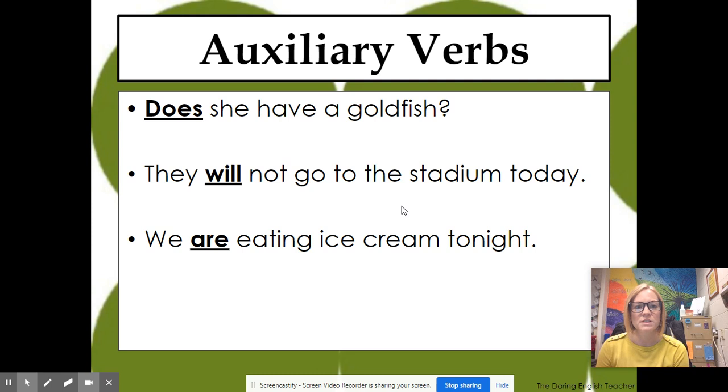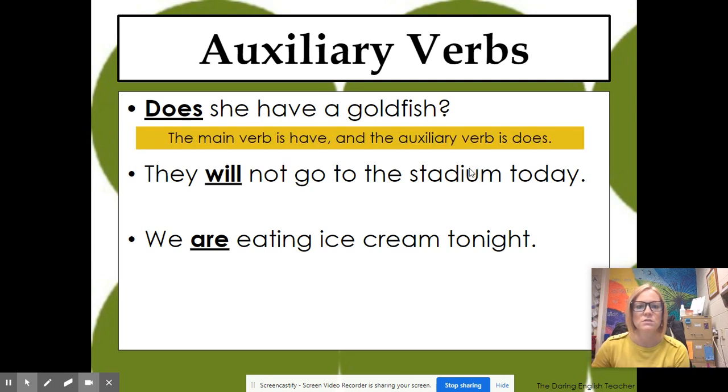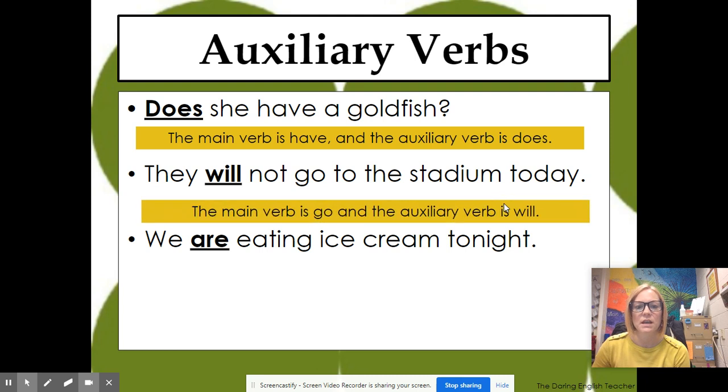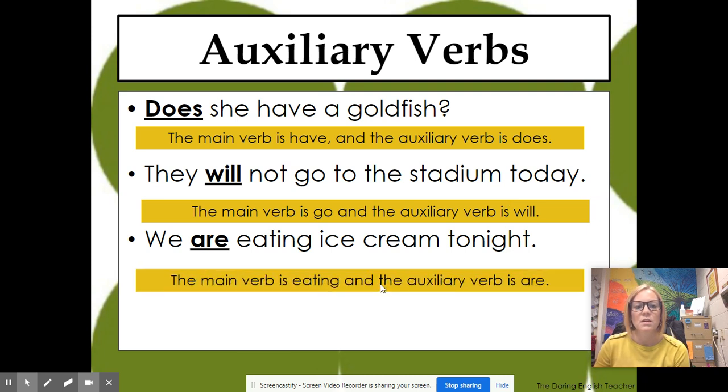So, auxiliary verbs. Does she have a goldfish? Okay. The main verb is have, and auxiliary verb or helping verb is does. They will not go to the stadium today. The main verb is go, and the auxiliary verb is will. And we are eating ice cream tonight. Main verb is eating, and the auxiliary verb is are.